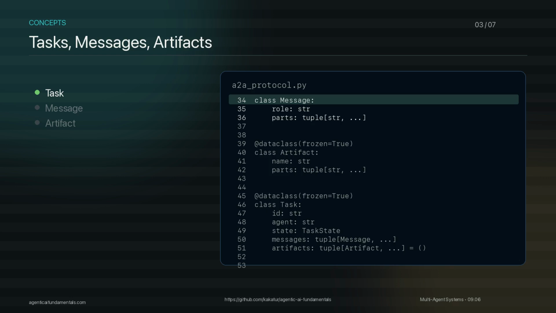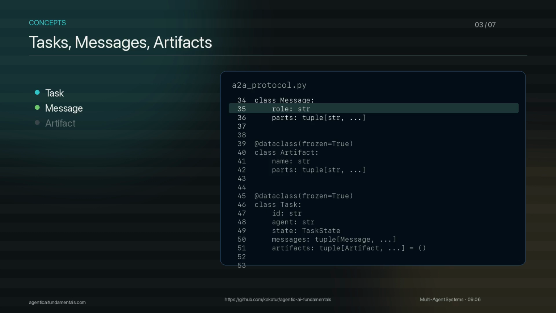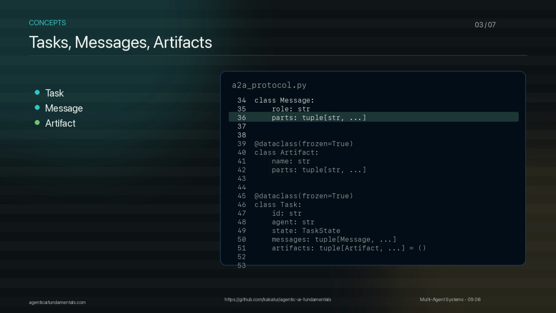After discovery comes a task. A task has an ID, a target agent, a state, messages, and maybe artifacts. Messages are the communication. Artifacts are outputs with identity. A report, summary, patch, plan, or answer can be represented as an artifact instead of being treated as loose chat text. The state field matters because remote work may not finish immediately. A task can be submitted, working, completed, or failed. That lifecycle is what lets the caller manage work without pretending the remote agent is local.